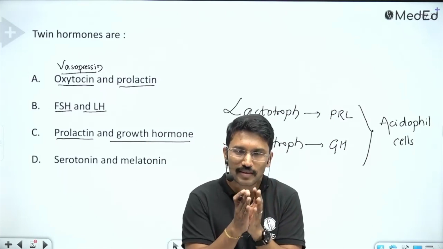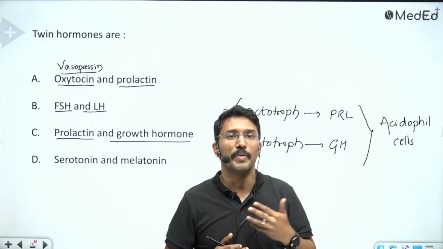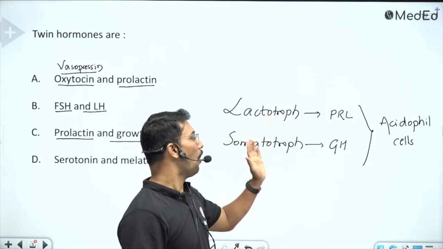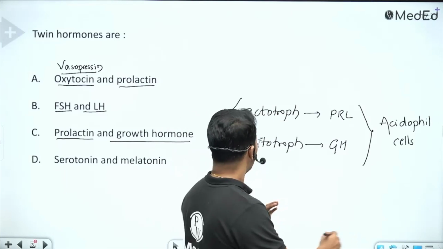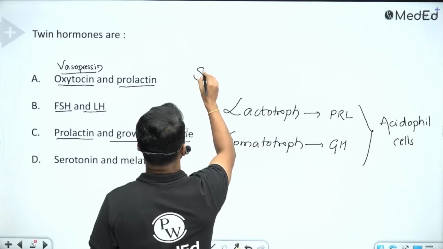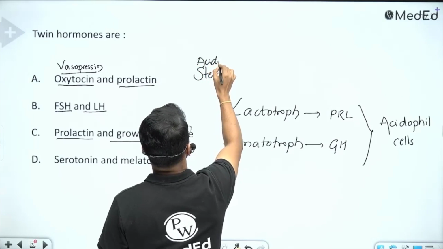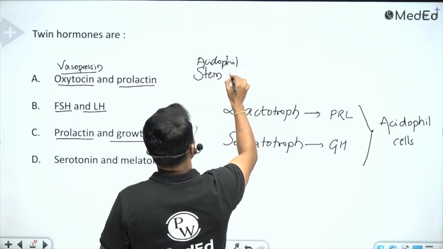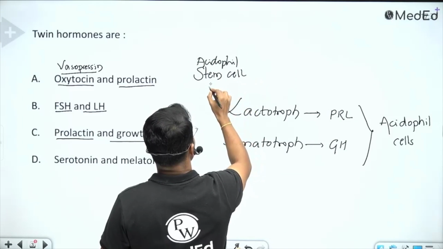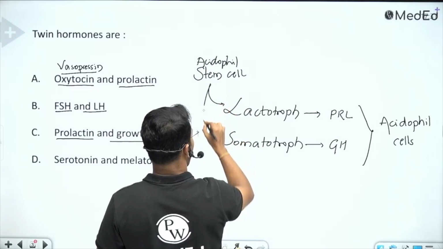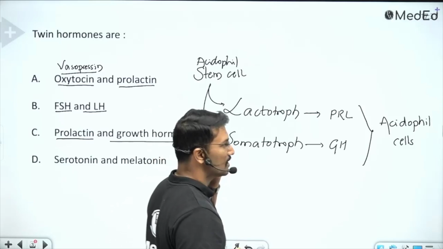So it is one stem cell which later on gets committed to becoming either the lactotrope or somatotrope cells. We call this the acidophil stem cell. The acidophil stem cell either becomes a lactotrope cell or a somatotrope cell. That is similarity number 2.